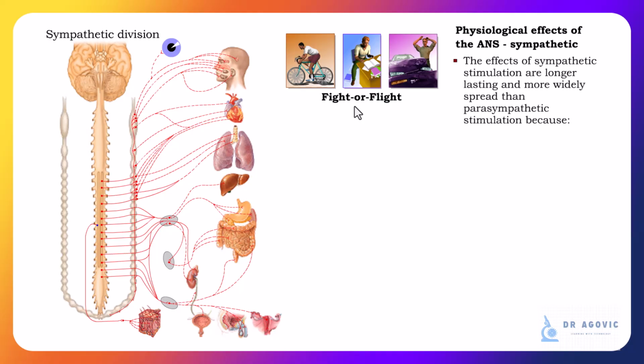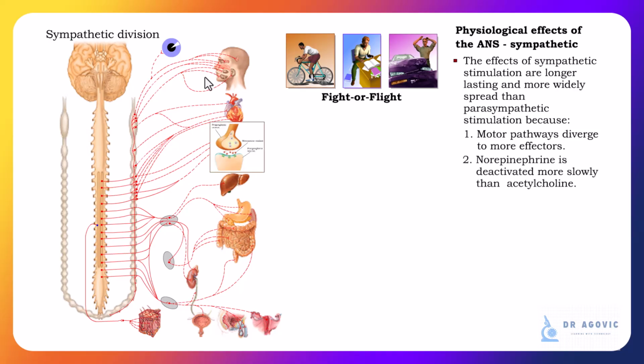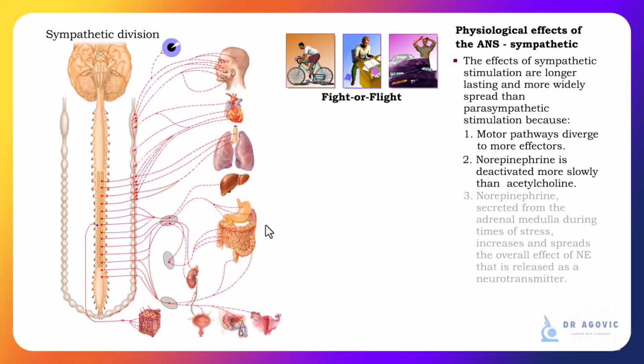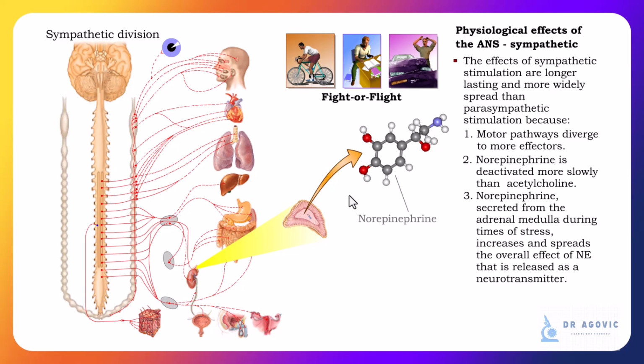The effects of sympathetic stimulation last longer and are more widely spread than parasympathetic effects. And there are three reasons for this. Motor pathways diverge to more effectors. The activation of norepinephrine is slower than the activation of acetylcholine, and norepinephrine secreted from the adrenal medulla during times of stress increases and spreads the overall effect of norepinephrine that is released as a neurotransmitter.